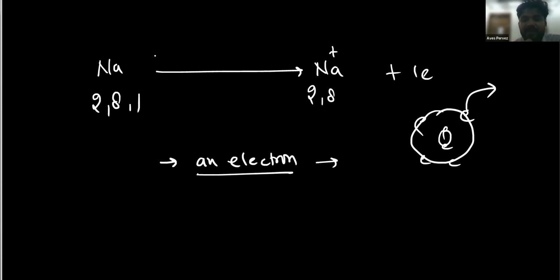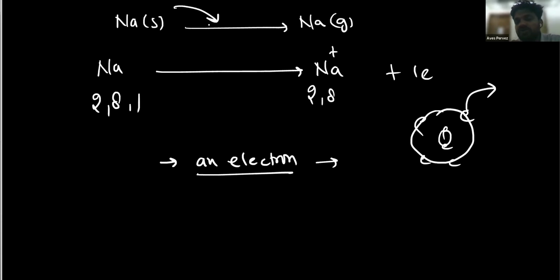For example, if I'm going to calculate the ionization energy of sodium, first I need to bring the solid sodium into sodium gas. Whatever energy is used in that step will not be counted in the ionization energy. Ionization energy is the amount of energy required to remove an electron from an isolated gaseous atom.